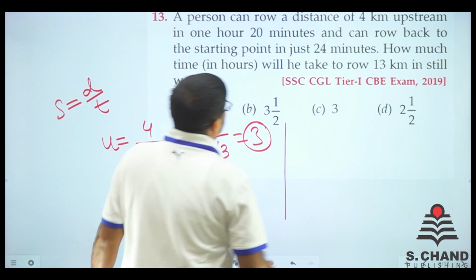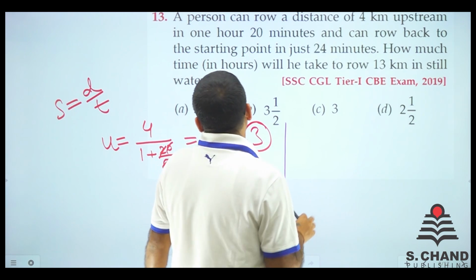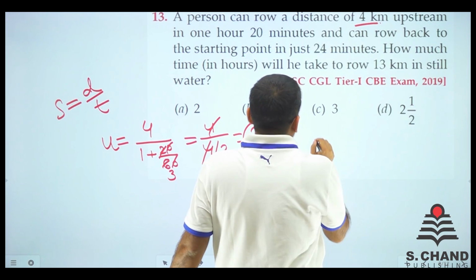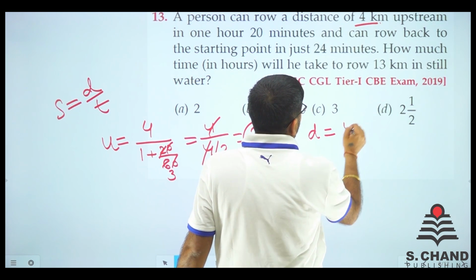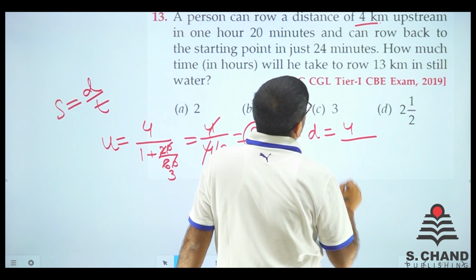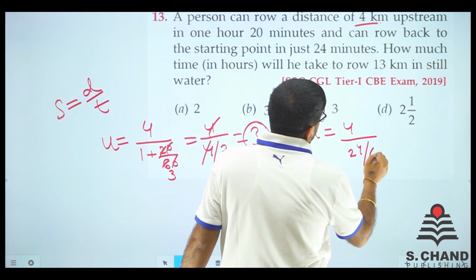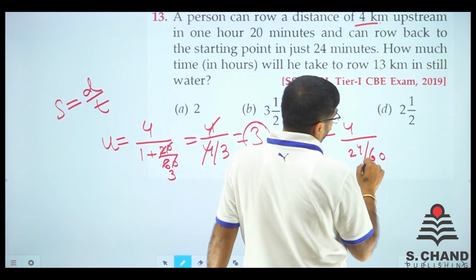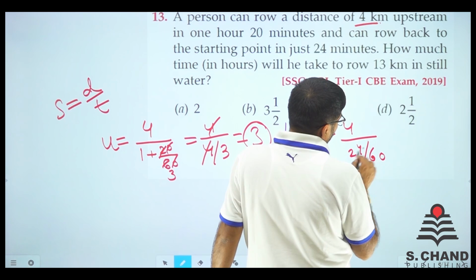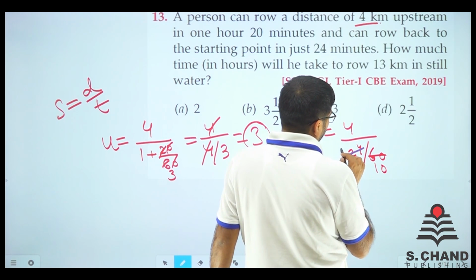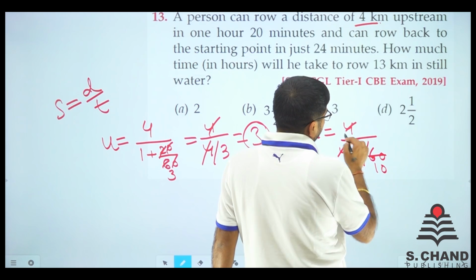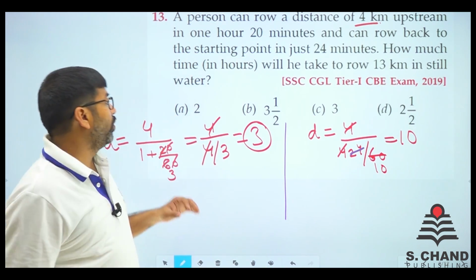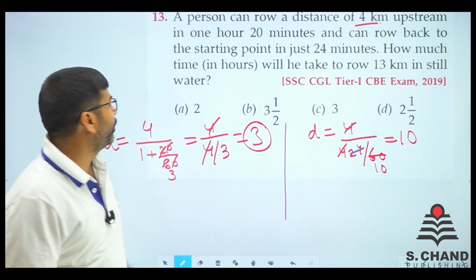Downstream, it is given that in 24 minutes it gets back. So the distance is the same, 4 km. So downstream speed is equal to 4 km divided by 24 by 60, because it is just 24 minutes, right? Just cancel out by 6, it will be 10 and 4. 4 gets cancelled out, the downstream will be 10 km per hour, right? So we have found the distance, speed upstream and speed downstream.